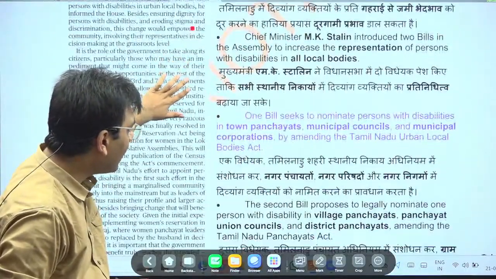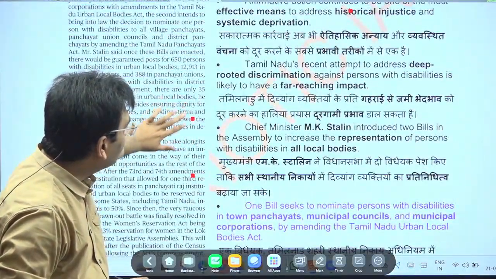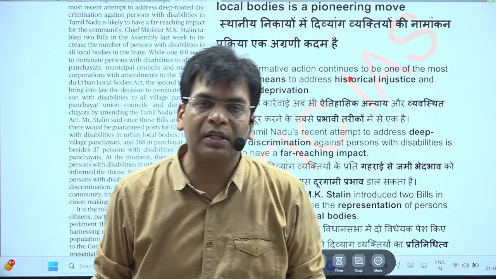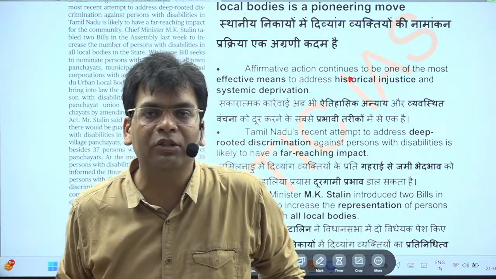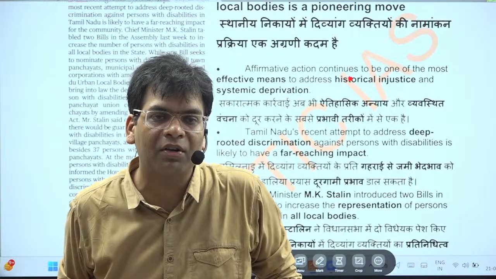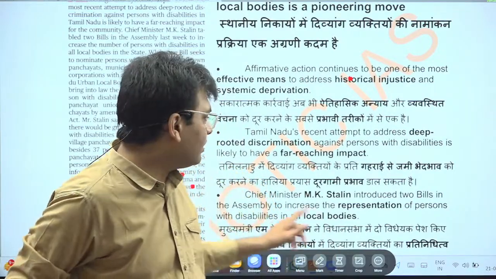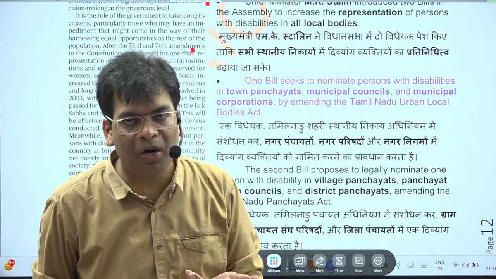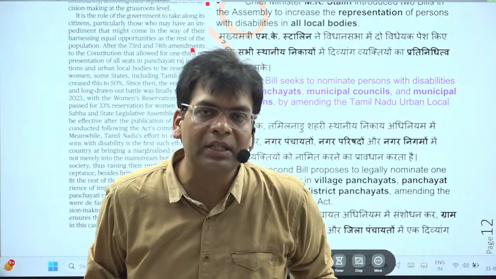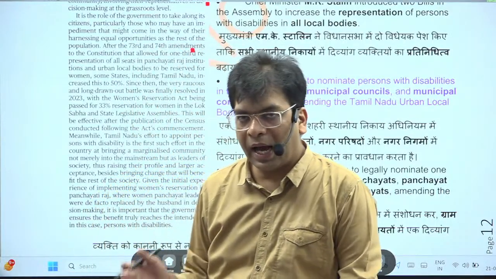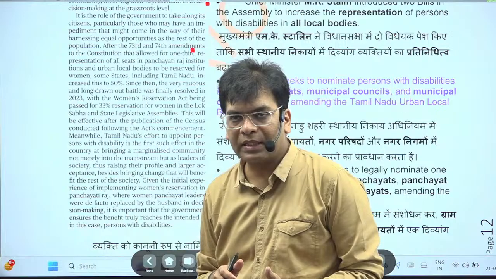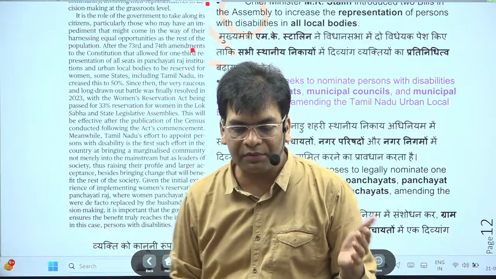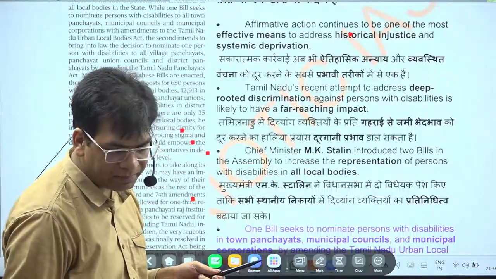And here you will find that this is the first state that is going to provide reservation for disability, but where? Already in jobs we have reservation for people with disability. This is in the local bodies, Panchayati Raj and urban local bodies. That is the third tier of our governance system. These two bodies, Panchayati Raj and urban local bodies, were brought by the 73rd and 74th Constitutional Amendment Acts. So please remember all these things.